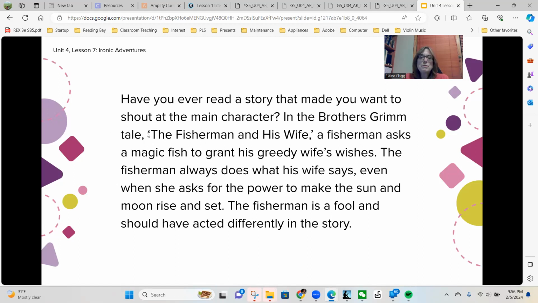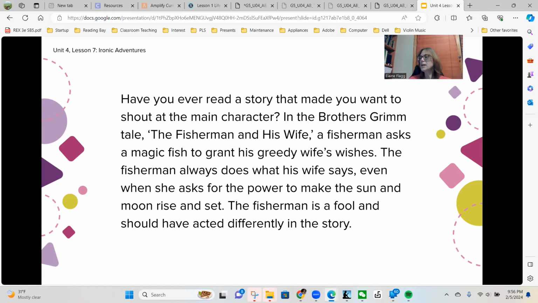In the Brothers Grimm tale, The Fisherman and His Wife, a fisherman asks a magic fish to grant his greedy wife's wishes. The fisherman always does what his wife says, even when she asks for the power to make the sun and moon rise and set. The fisherman is a fool and should have acted differently in the story.